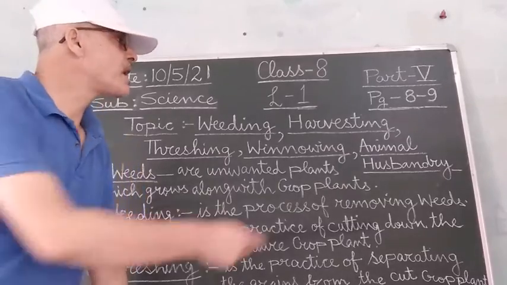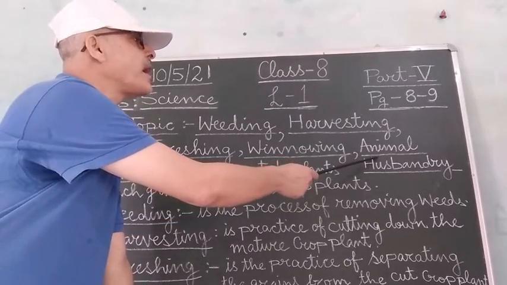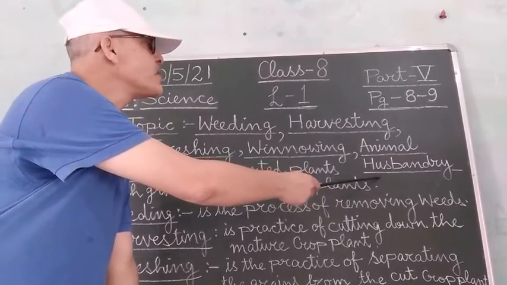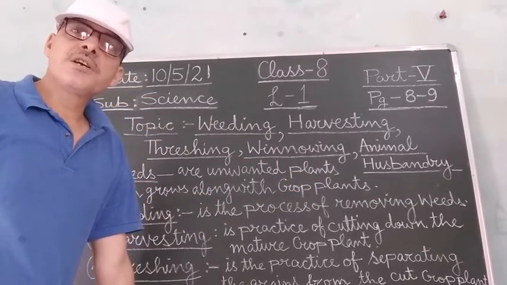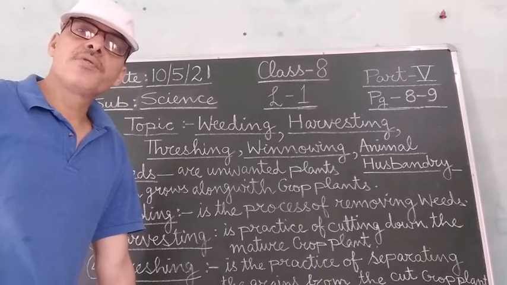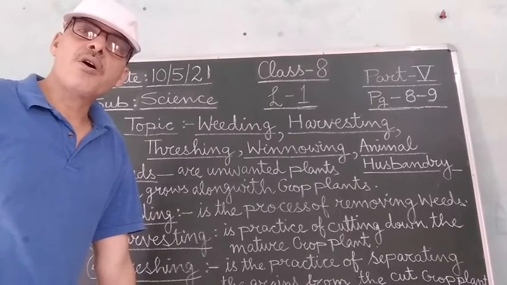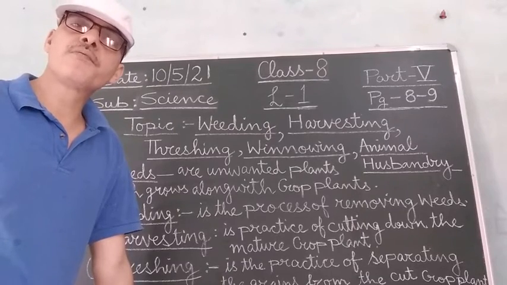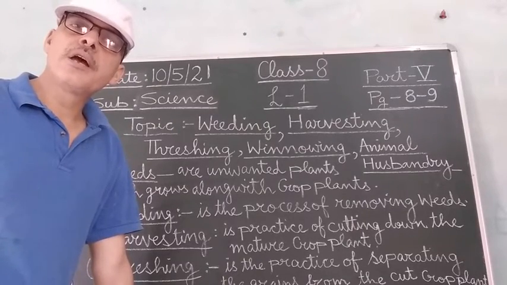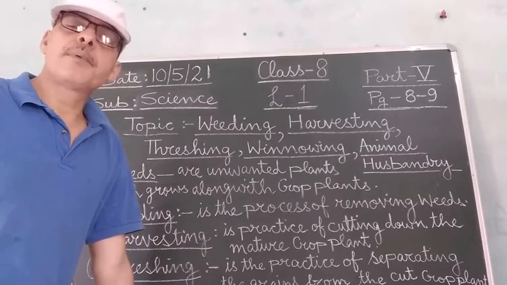So if anybody asks you how you will define animal husbandry, you will say that it is the practice of raising and breeding domestic or farm animals for the purpose of obtaining food and for other purposes.